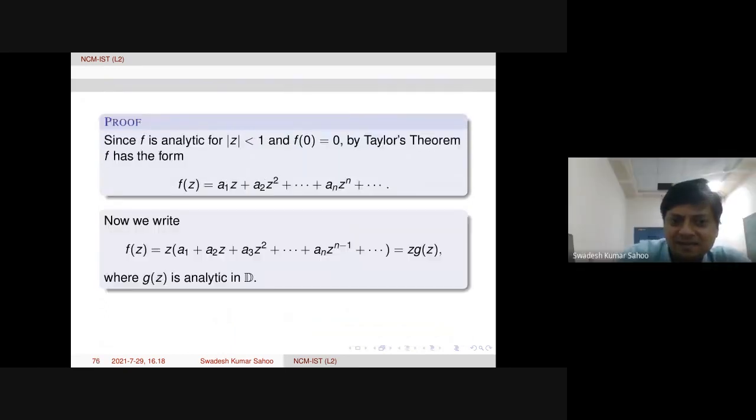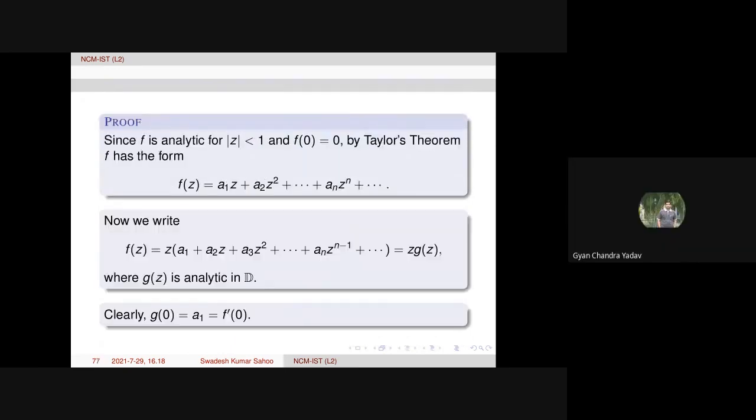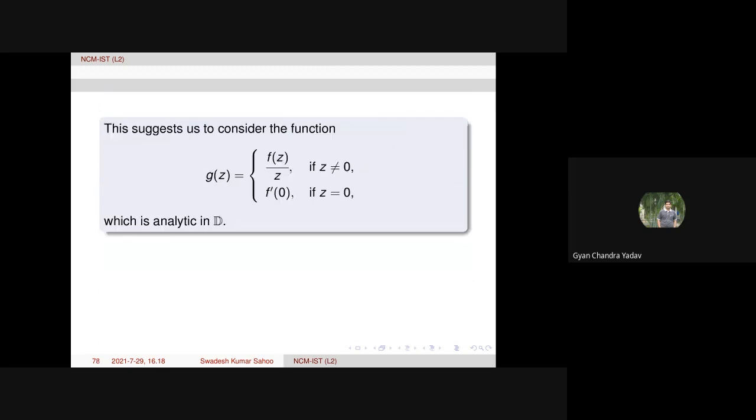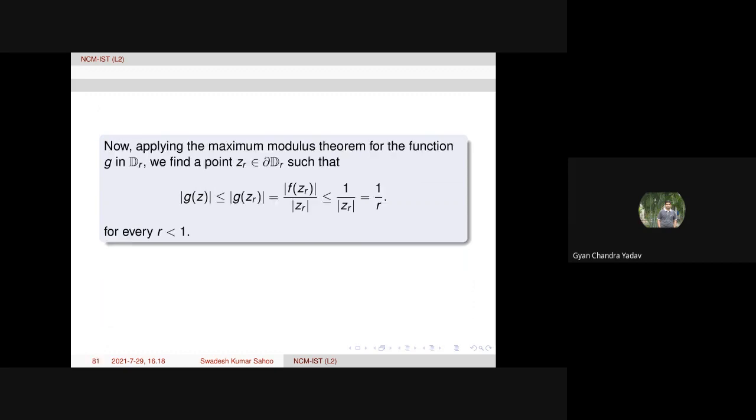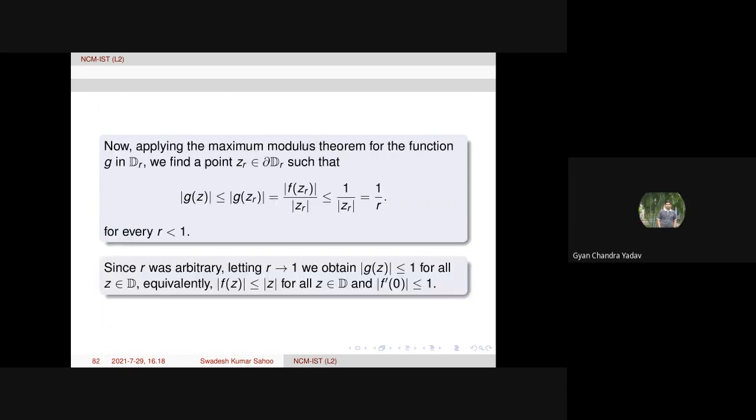Yes. f dash 0. There we got f dash 0. And next slide. Yes. Next. Yes, sir. So mod of f(z) is less than or equal to mod z, that is okay. And mod of f dash 0 is less than or equal to 1.